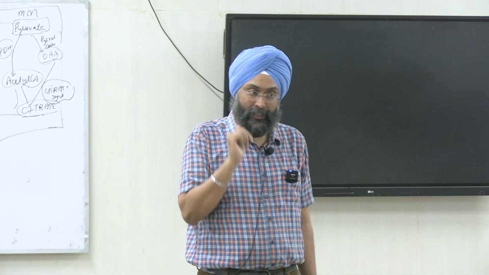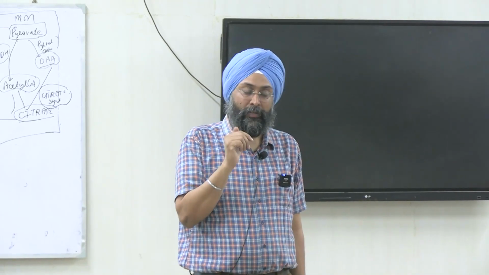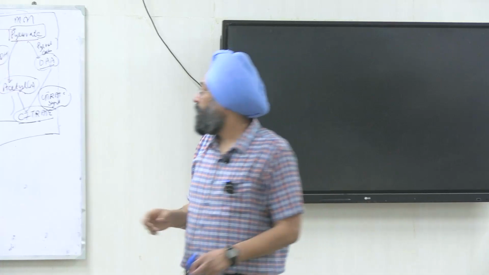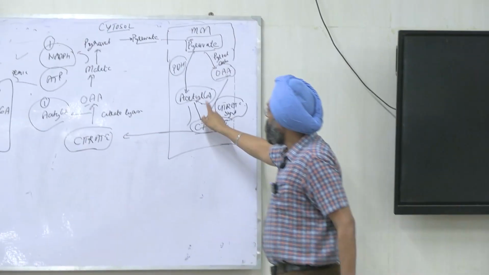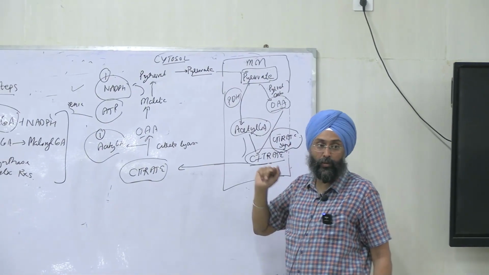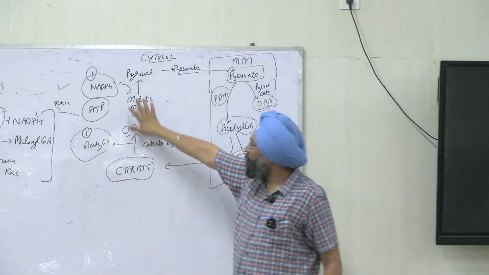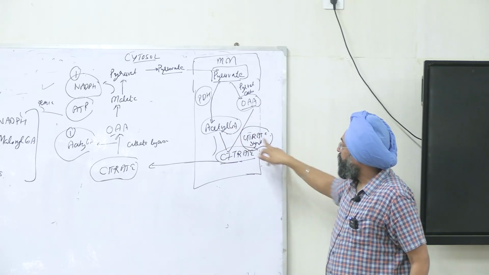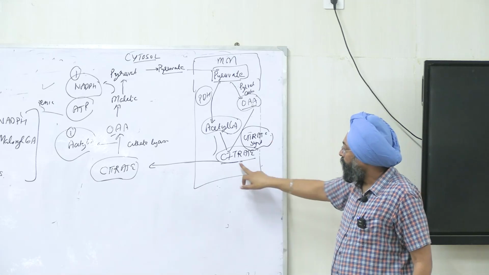From glucose via glycolysis, and we'll get pyruvate. Pyruvate via pyruvate dehydrogenase complex will form acetyl CoA, right? But this acetyl CoA is not permeable from the matrix into the cytosol. For this, we are using this reaction. Acetyl CoA with oxaloacetate, in the presence of citrate synthase, will form citrate.